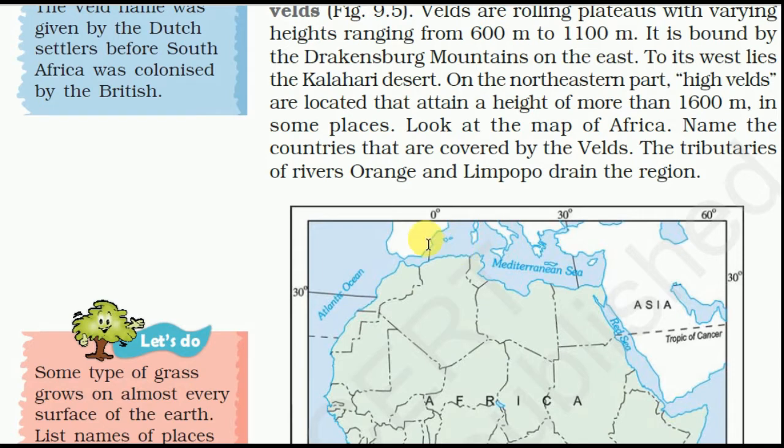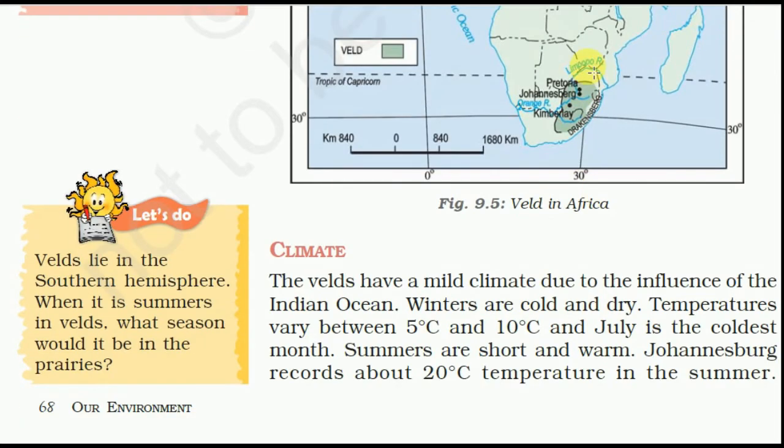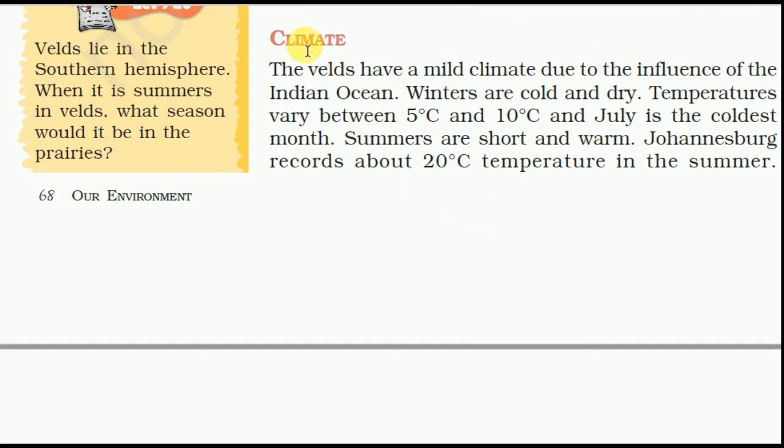The tributaries of the rivers Orange and Limpopo drain the region. There are two rivers, Orange and Limpopo. This is Limpopo and this is Orange. Climate. The veld lies in the southern hemisphere. When it is summer in the veld, what season would it be in the prairie? Then there will be winter, because that is in the opposite hemisphere.